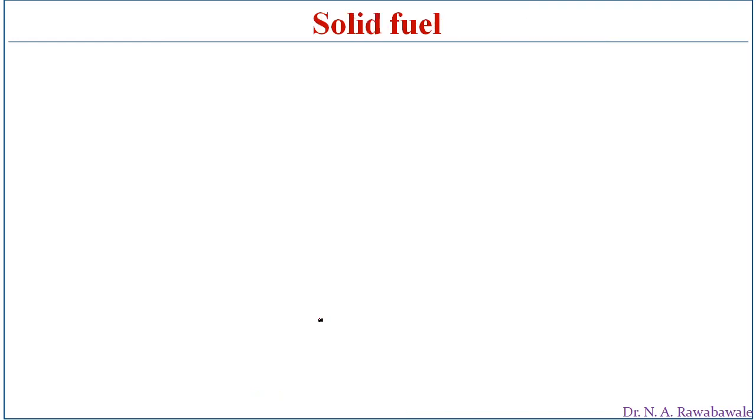Now we will be discussing solid fuels. Fuels in the solid phase liberate heat energy by combustion in presence of oxygen. Wood is one source of heat energy, with a calorific value of 10,500 kilojoules per kg of fuel.